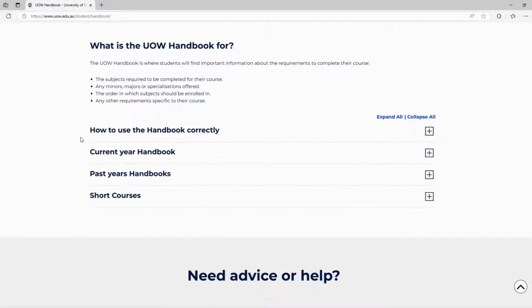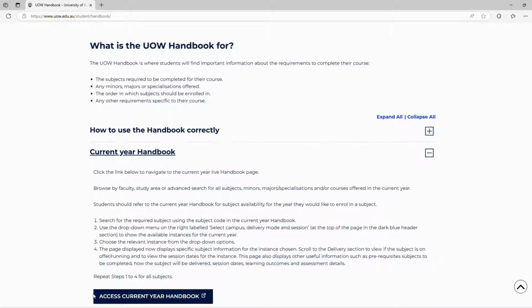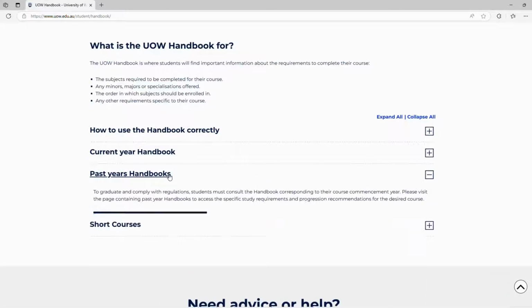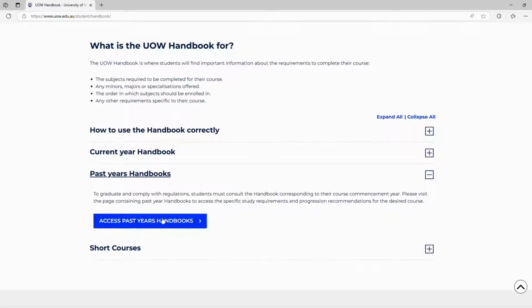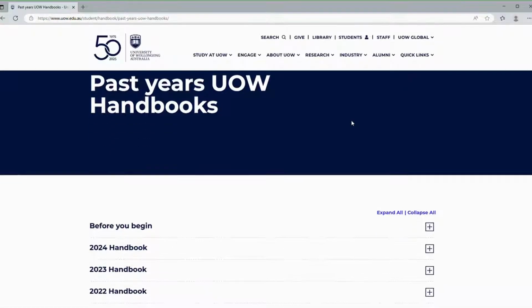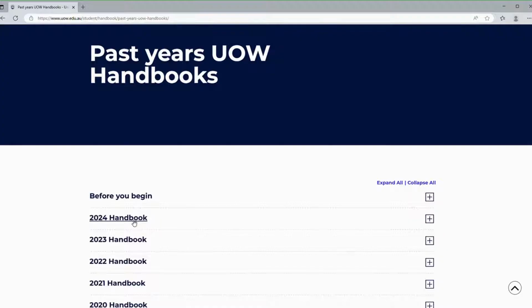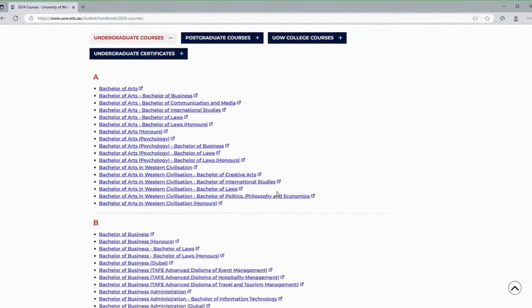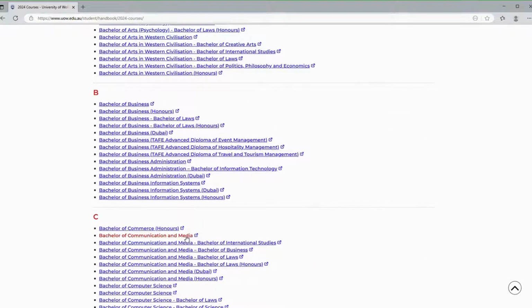If you are currently in your first year of study, you will need to use the current year handbook, which can be found selecting the Access Current Year Handbook link under the Current Year Handbook tab. To access a past year's handbook, click the Access Past Year's Handbook link. From here, you will need to navigate to the year you commenced your study and follow the links under this tab to find the handbook for your course.